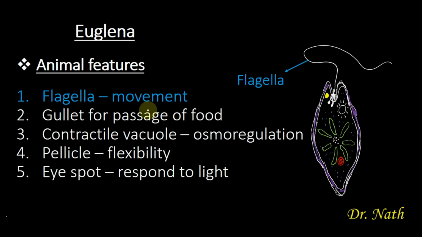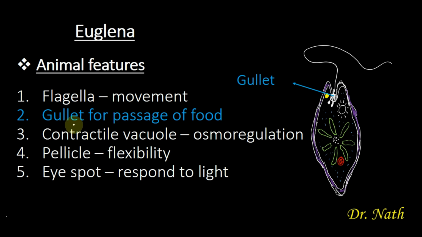Then the second reason why it is classified as an animal is the presence of gullet, and this is the gullet. Remember, I told you that the gullet is the tube that connects the mouth to the endoplasm. Food that is taken in via the mouth is in this location, the mouth is here.